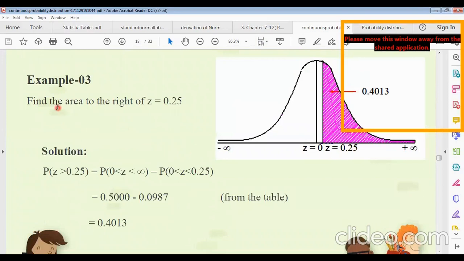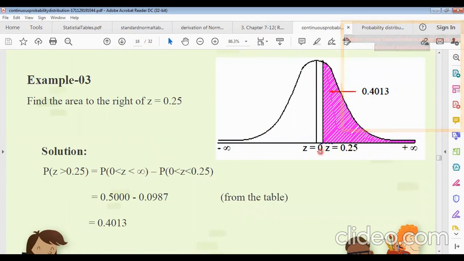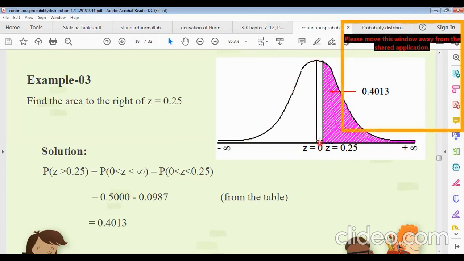Now another one: find the area to the right of z equals 0.25. How can we calculate this area? The graphical depiction will be this. You must know this runs from minus infinity to plus infinity, and z equals 0 is the highest peak, where mode, median, and mean are equal. This is a symmetric curve. So z equals 0 is here, and suppose z equals 0.25 is there. We have to find this area.